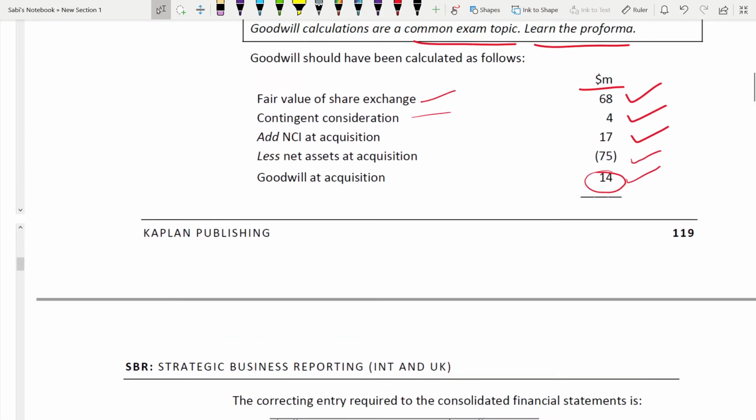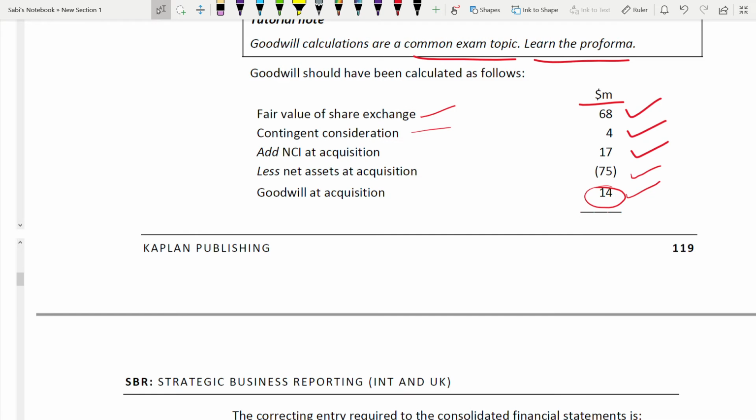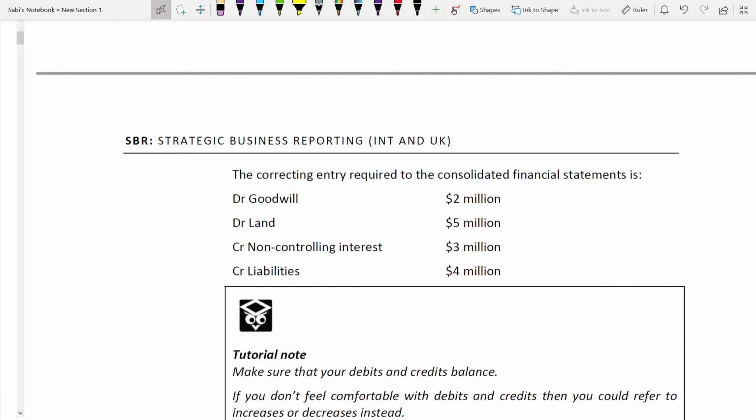Now we have calculated the fair value. It is 17. So from 14 to 17 it increased by 3. That's why we have to credit 3. And liability is credit 4. How is liability credit 4? Contingent consideration was 4, right? So we said liability will be credited.